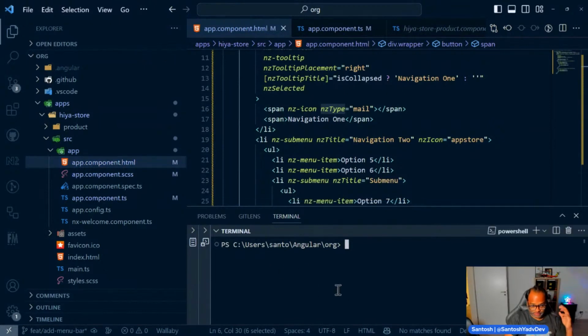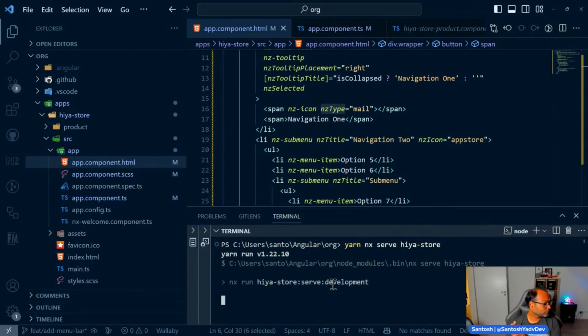Let's go ahead and serve this application and see if we still have any errors. Okay? So we can say NX, right? And yeah, we can serve, right? So we can say serve store, and we should have the menu right now.